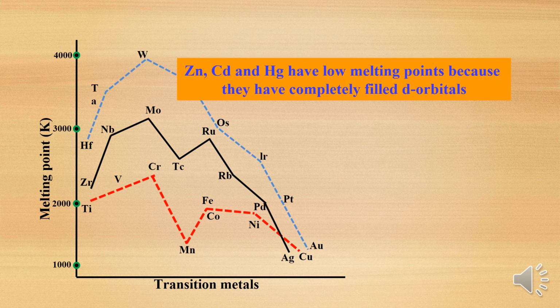Then zinc, cadmium, mercury have very low melting points because of completely filled d orbitals. There are no unpaired electrons there, so the metallic bond is totally weak. That's why they have very low melting points.